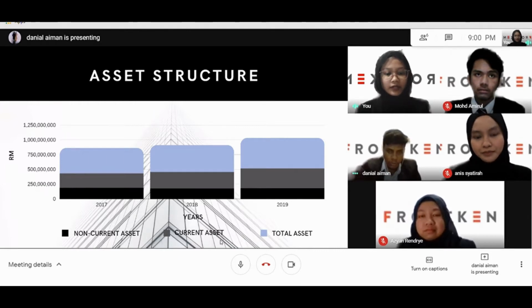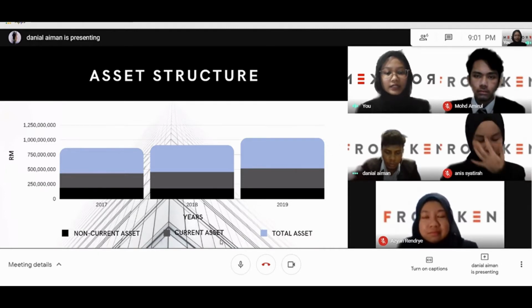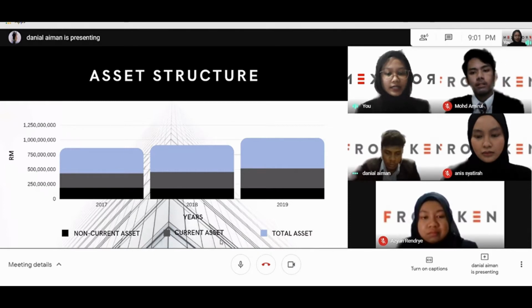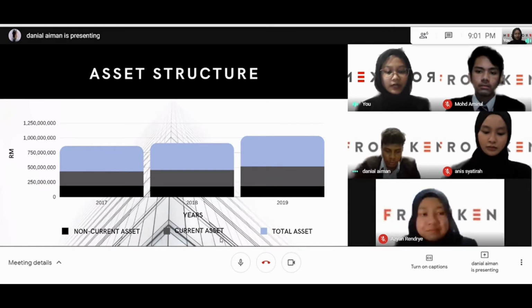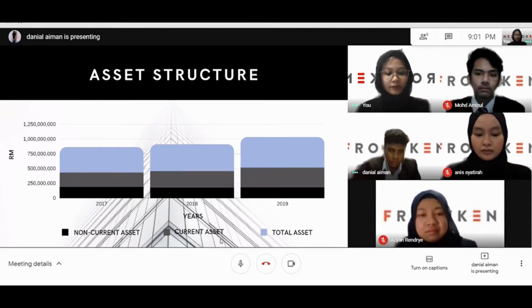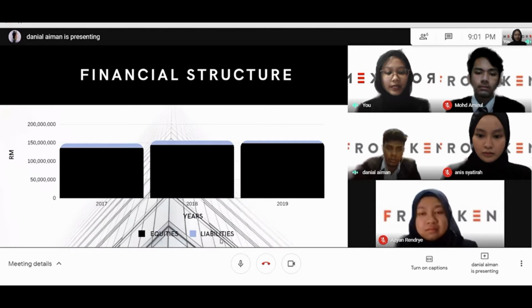However, Franken reported a surprising growth in their assets in 2019. Total assets in this year have risen significantly compared to the total assets in 2017 and 2018. In addition, Franken has recorded the largest total of current assets, which was the highest total asset in the same year, in 2019. The growth in current assets is due to the fact that Franken has a large amount of cash and bank balances compared to the previous 2 years. Next, I will be explaining the financial structure.